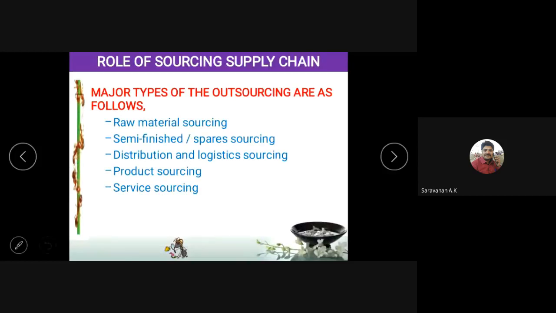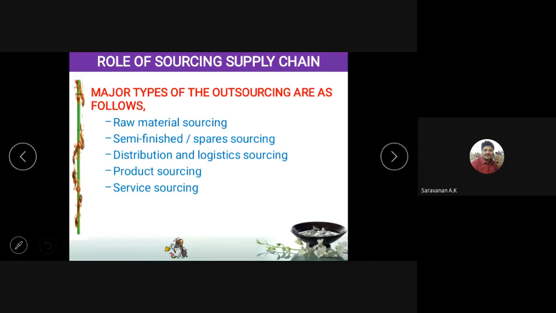Next is distribution and logistics sourcing: the transport of the product, the sales of the product, distribution centers. Most supply chains will hire a third party for logistics and distribution because it is a high-risk area. There may be accidents, traffic, heavy rain, the drivers may go on strike. There are a lot of risk factors. So to avoid that, most supply chains go with sourcing for logistics and distribution. And next is product sourcing: getting the product, assembling it and selling it.